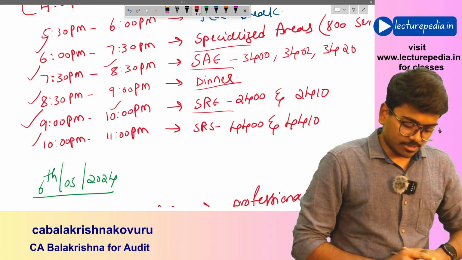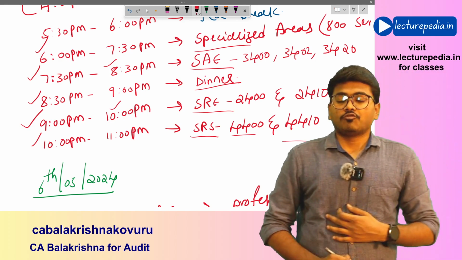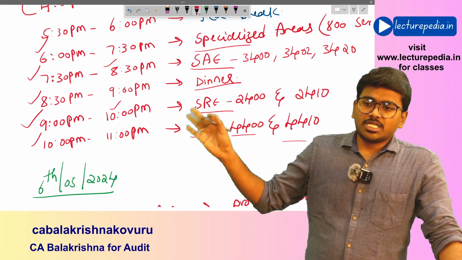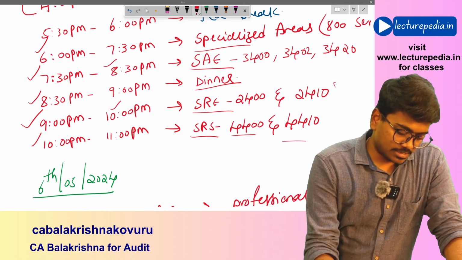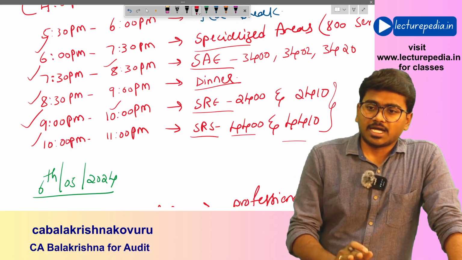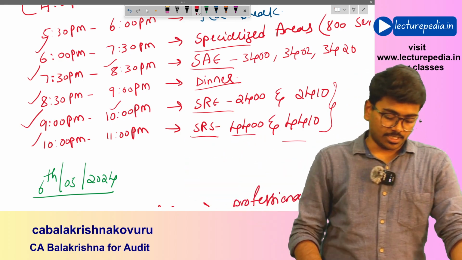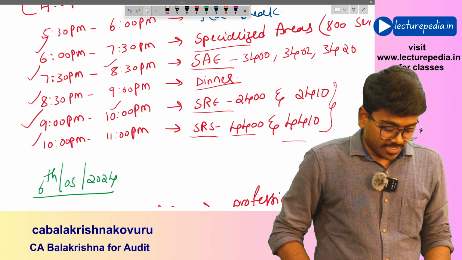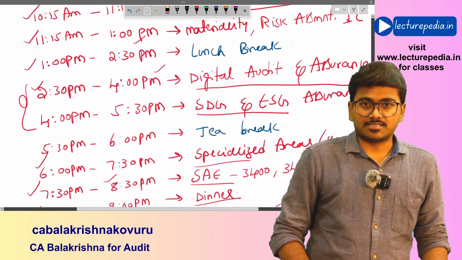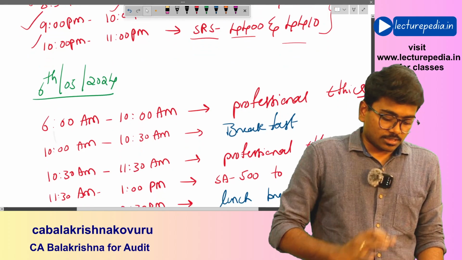And 10 p.m. to 11 p.m. you go through SRS 4400 and 4410. Basically, by 10:30 p.m. only you will be completing this schedule. So if you complete early you can go to sleep, otherwise you complete this and go to sleep. Hope that is clear. So basically, in this entire day we have focused on standards, right? We haven't touched much upon chapters.